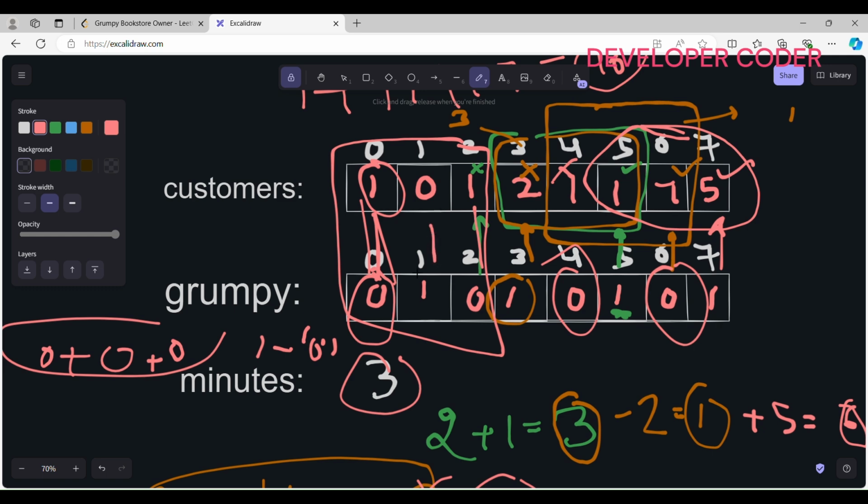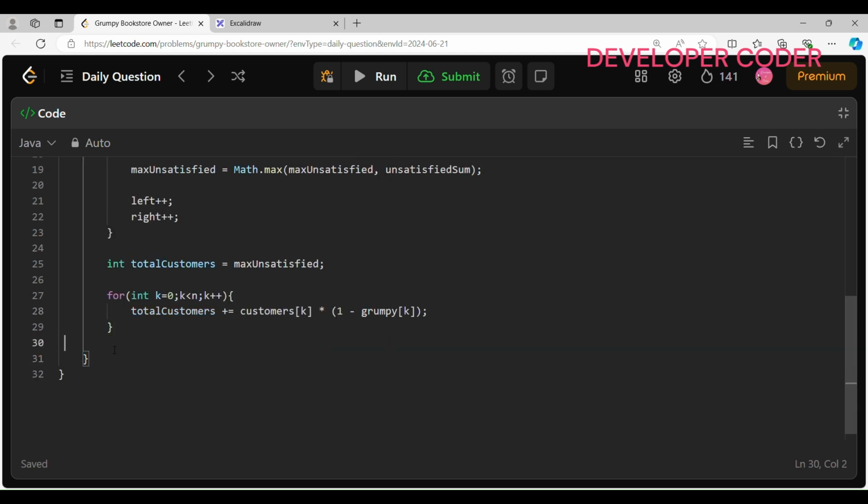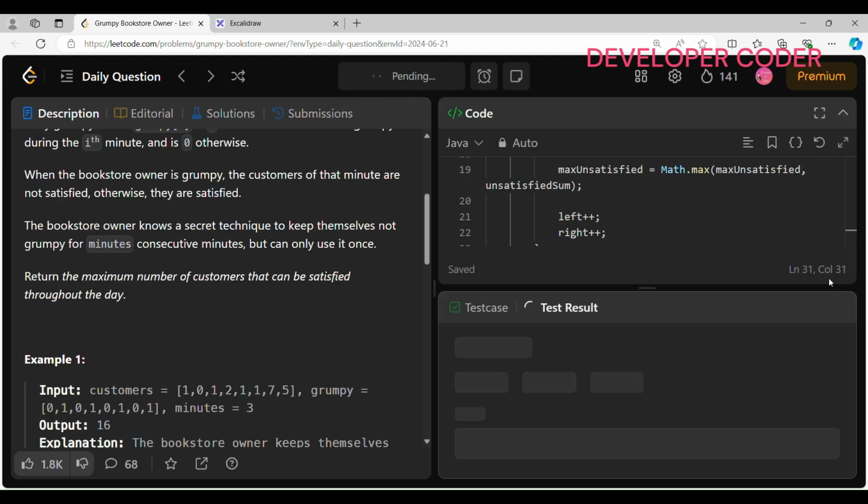So here I am just going to multiply the customers which are satisfied. So I am going to use 1 minus grumpy of k. This 1 minus grumpy of k is going to give me 1 in case of satisfied customers. This is done, and in the end we have to just return the total customers. That's it, so simple. Return total customers. Now let's run the code and see if there are any code issues.